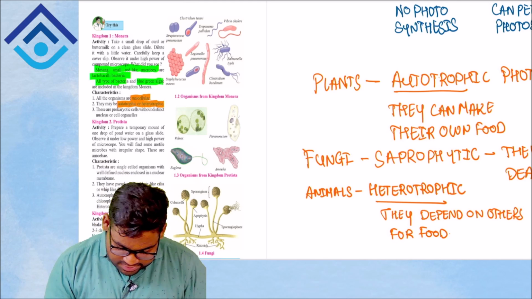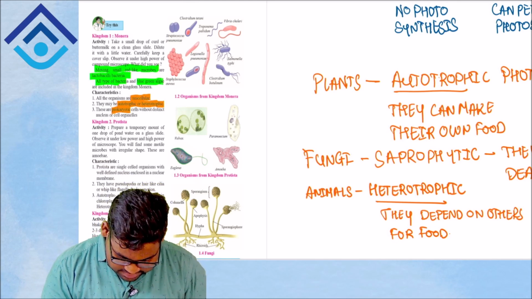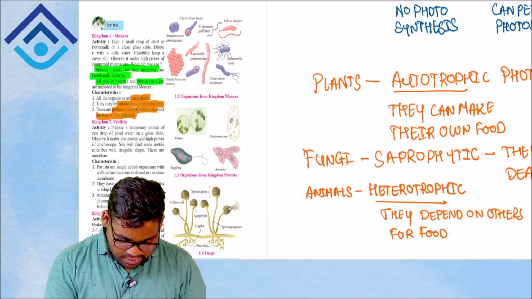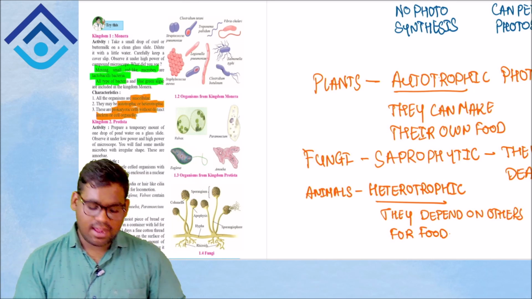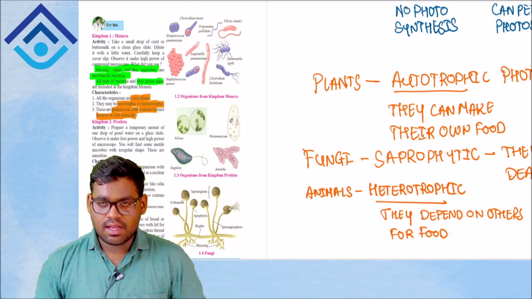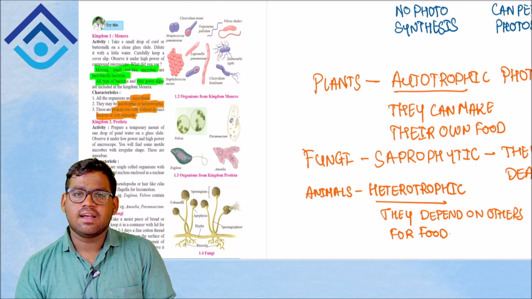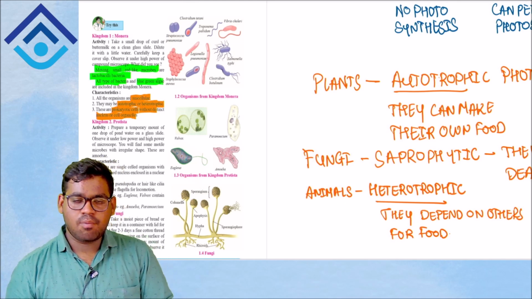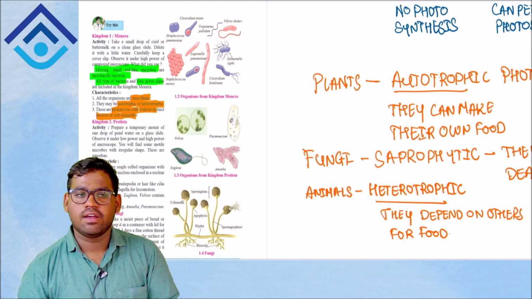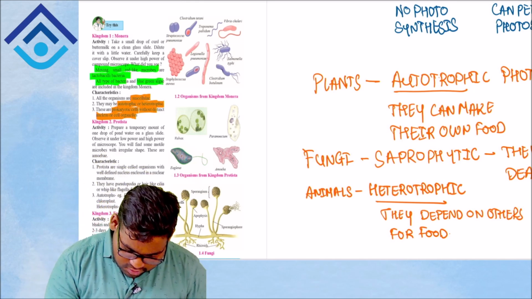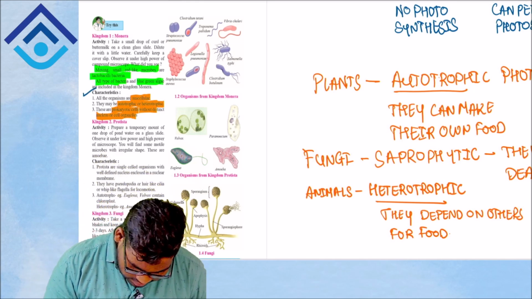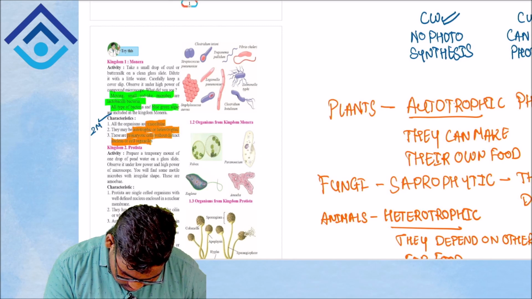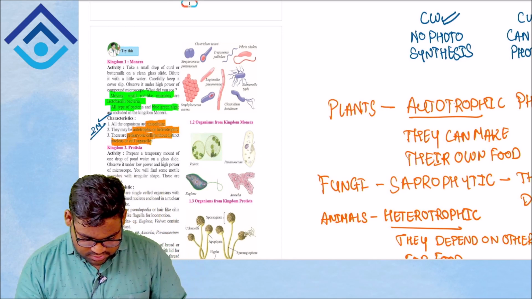Third point, these are prokaryotic cells without a distinct nucleus or cell organelles. Prokaryotes means they are cells in which the nucleus is of a very old type, not well developed, a primitive kind of nucleus is found in those cells. Here you can get a question in short note form: write down the characteristics of kingdom Monera. It can be asked for 2 marks, or a short note on this can be expected.